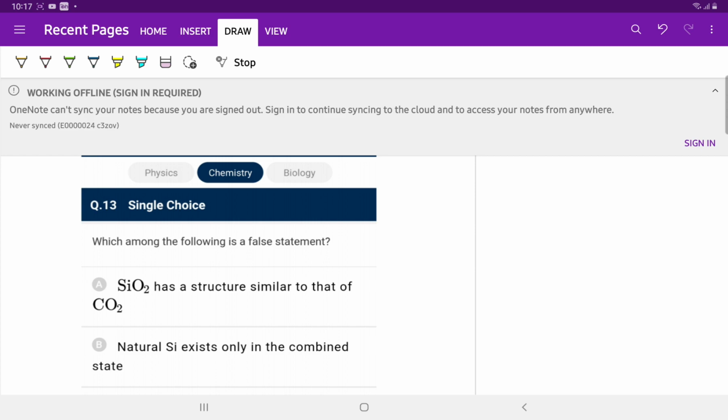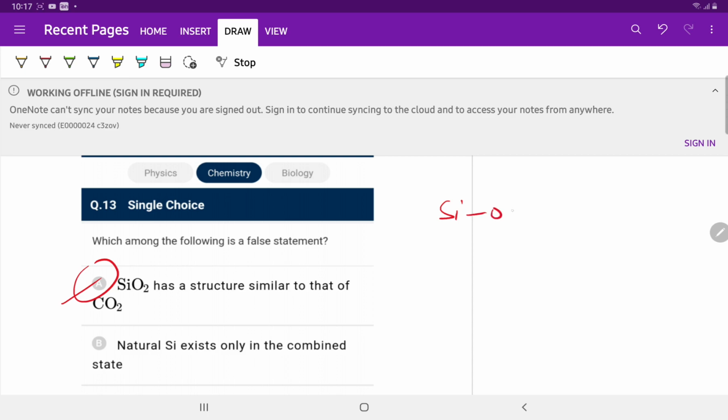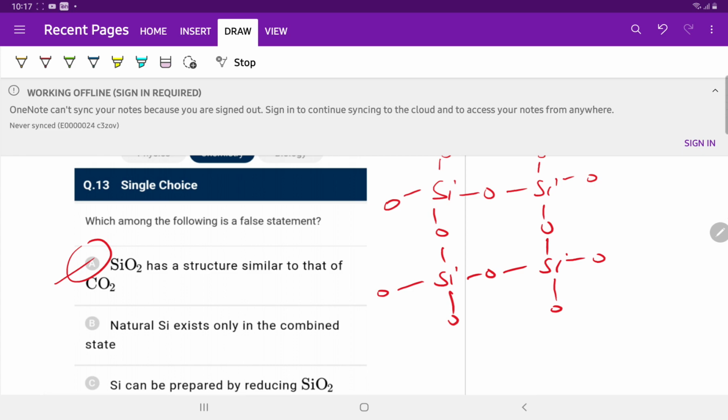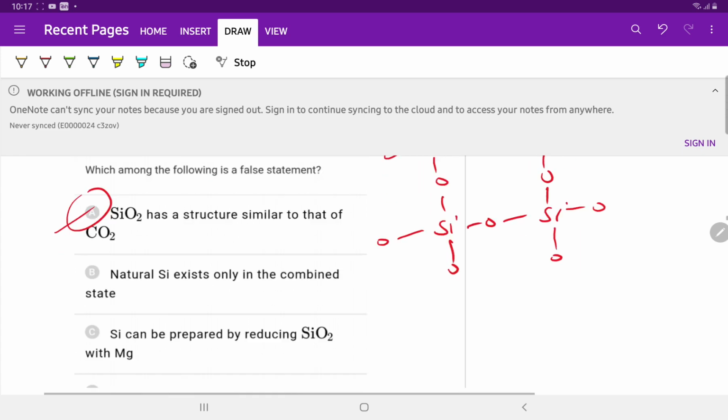Which among the following is a false statement? SiO2 has a structure similar to that of CO2. No. SiO2 has a covalent network structure. Each silicon atom is tetrahedrally surrounded by 4 oxygen atoms, and each oxygen atom is tetrahedrally surrounded by 2 silicon atoms. So there is an 8-member ring.